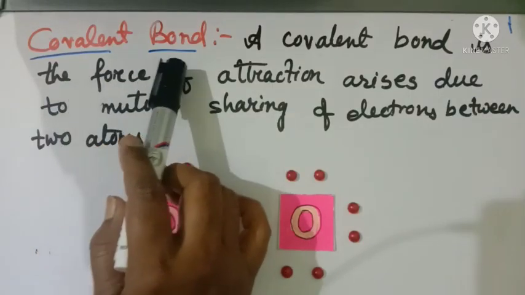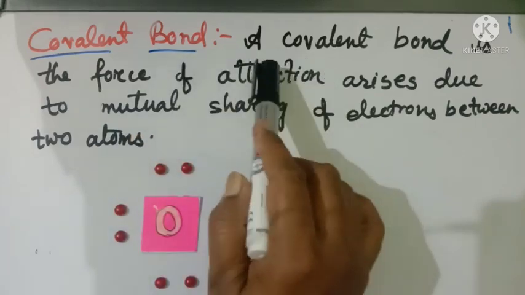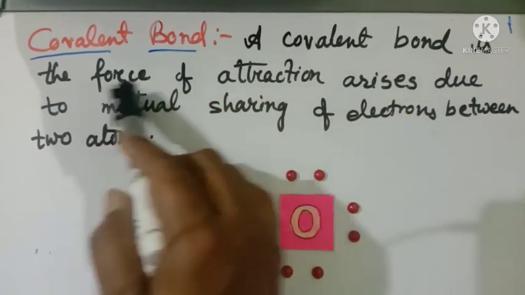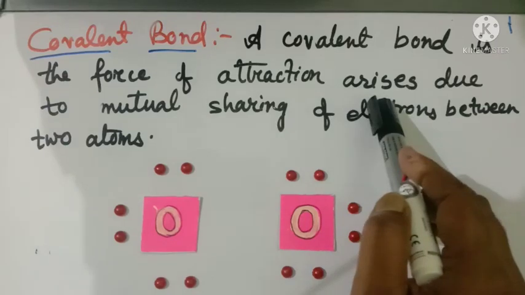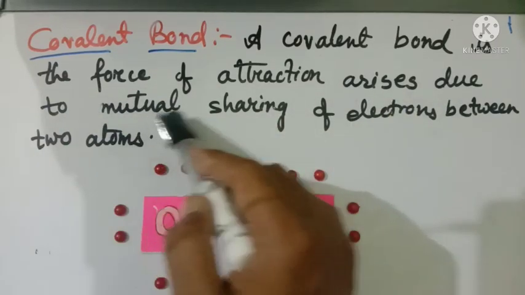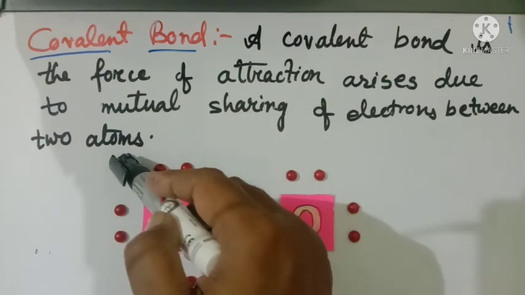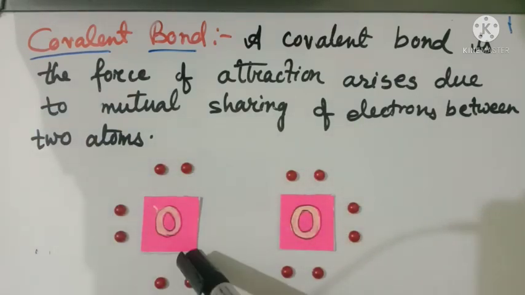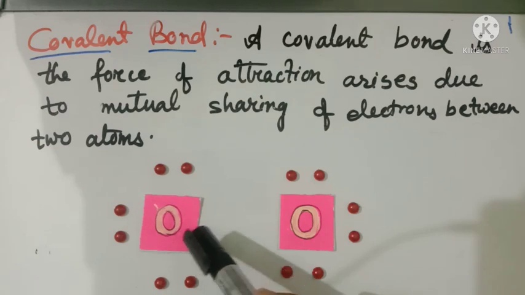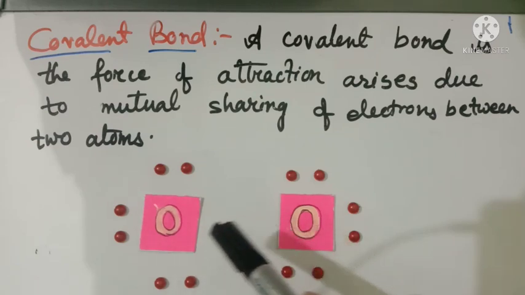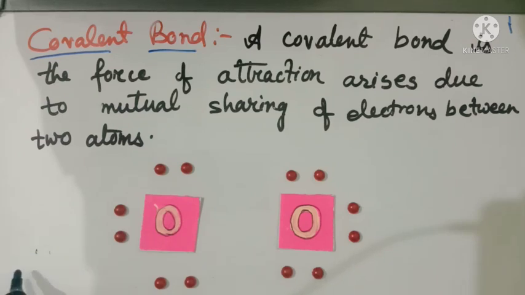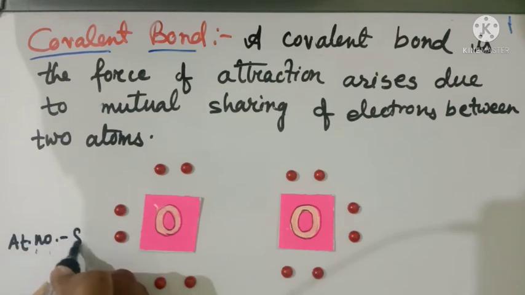Now the definition of covalent bond. A covalent bond is the force of attraction that arises due to the mutual sharing of electrons between two atoms. Let us take the example of oxygen and another oxygen. We know that the atomic number of oxygen is 8.